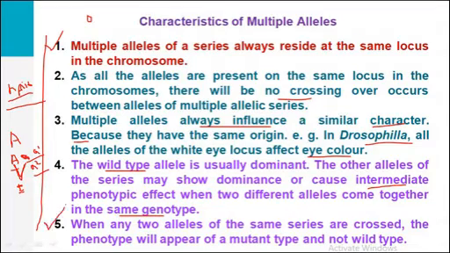Fifth, when any two alleles of the same series are crossed, the phenotype will appear of a mutant type and not of wild type.